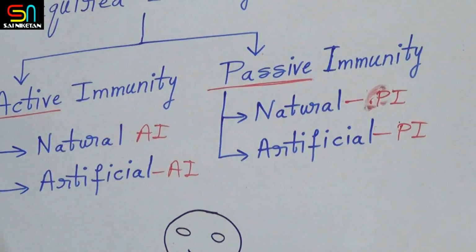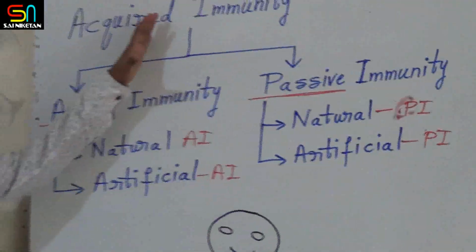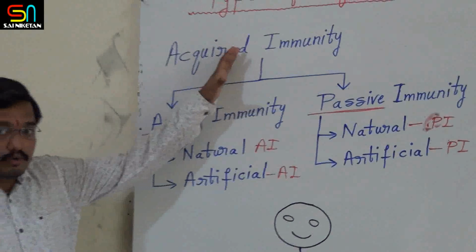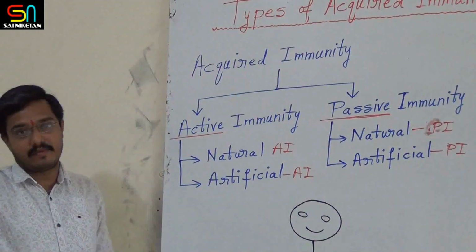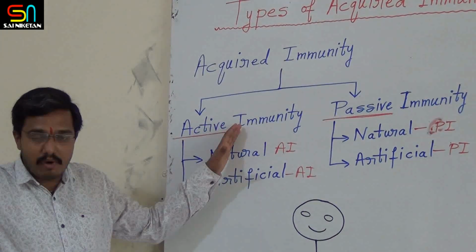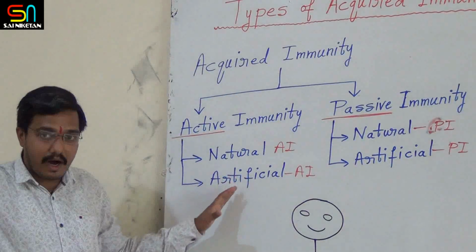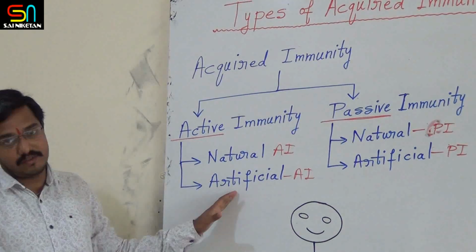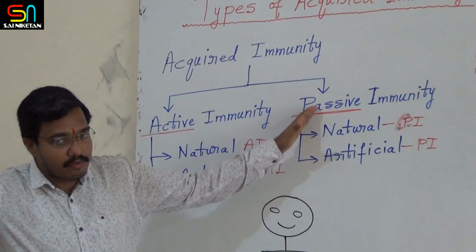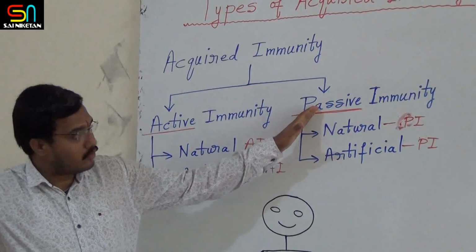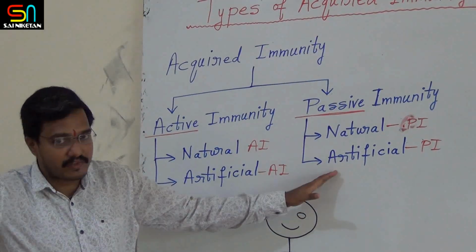Then we will see what next. Acquired immunity is divided into two types: active immunity and passive immunity. Active immunity is divided into natural active immunity and artificial active immunity. Similarly, passive immunity is divided into natural passive immunity and artificial passive immunity.